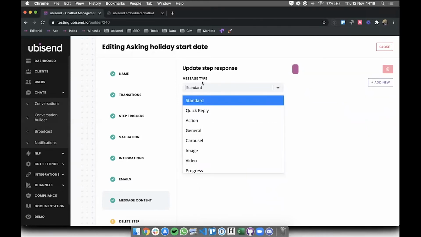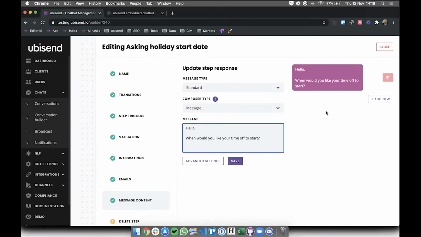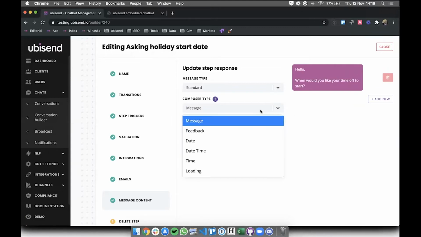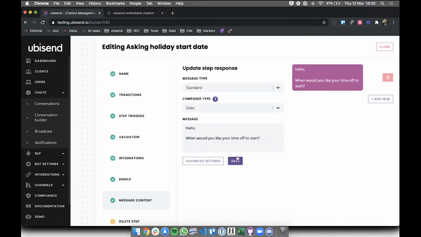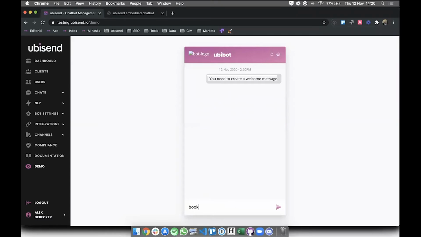So at the moment, I've just created a standard message that says, hello, when would you like your time off to start? As a simple composer type, message type, this is a bit boring. What I can do is take this into a date type. And as soon as I save this, what it's going to allow me to do is, oh, I forgot the trigger again, book holiday. That is the one indeed. So it's going to ask me, okay, when would you like your time off to start?